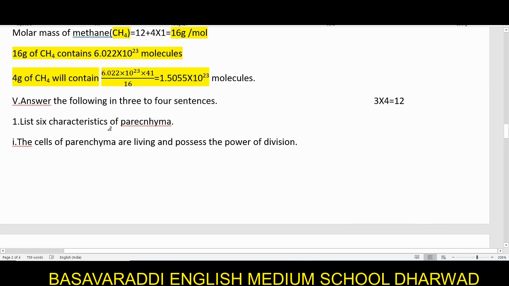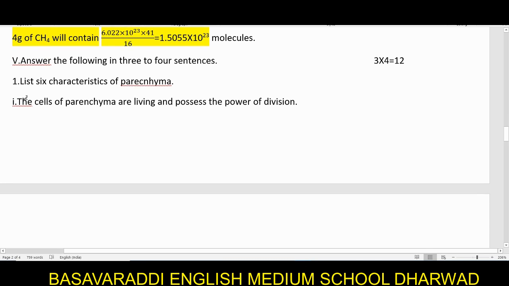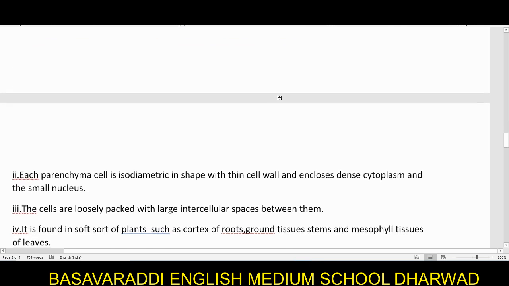List 6 characteristics of parenchyma tissue. The cells of parenchyma are living and possess the power of division. This is very important. So parenchyma tissue is a living tissue and they have the ability to divide very easily.